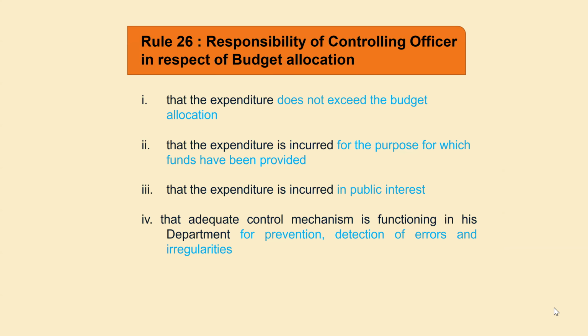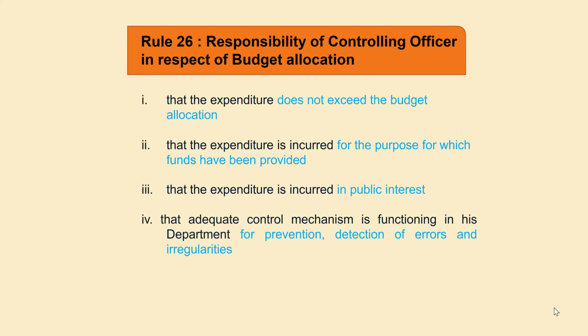Then what is the responsibility of your controlling officer? What is the duty or responsibility of the controlling officer? The controlling officer should monitor that whatever expenditure we are incurring should not be more than the budget allocation. Whatever fund has been allocated for a particular work, your expenditure should be within that allocation of the budget only.